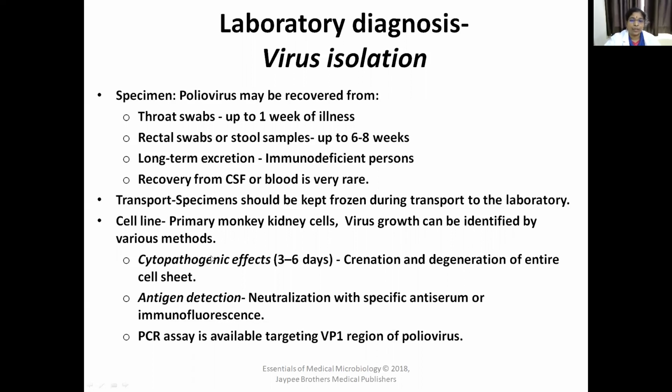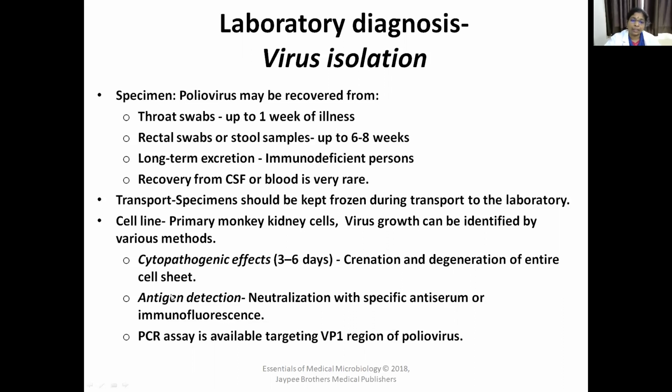The virus is isolated in cell lines, especially primary monkey kidney cell lines. The virus growth can be identified by various methods like cytopathogenic effects, which are seen in 3 to 6 days. After growing the virus in cell lines like primary monkey kidney cell line, you can see changes in the cell lines. What are the changes? Crenation and degeneration of the entire cell sheet.